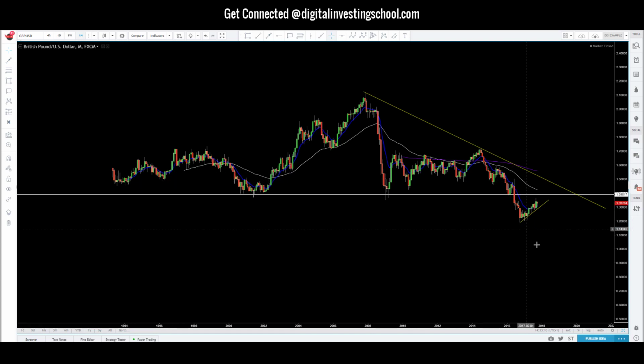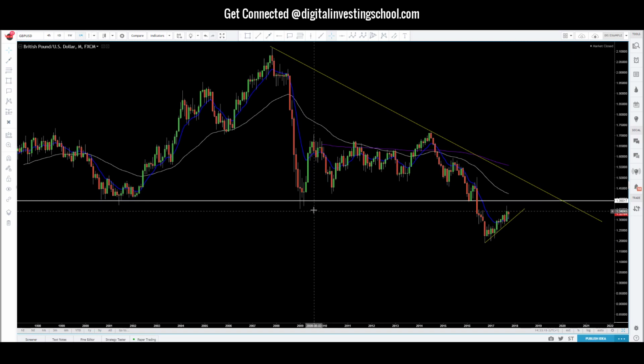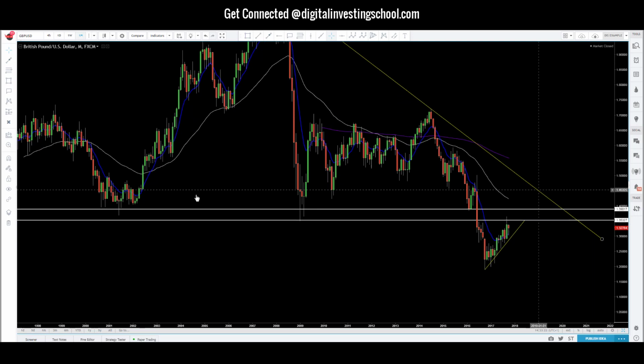It finally broke during Brexit. So we know this is a powerful level, right? The 139 level, again, it's more so of a range than anything. So 135 to 139, it's a 400 pip range. Just looking at that overall zone there.